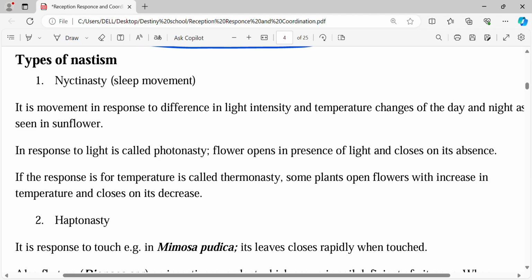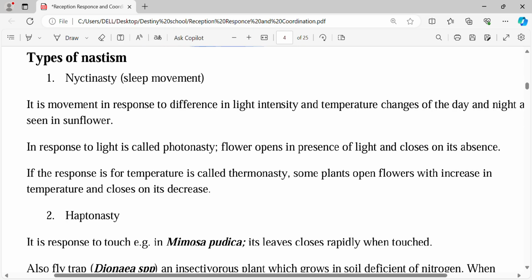So let's now look at some of these types. Types of nastism. So the very first one is nyctinasty. So the first type of nastism. Okay, of these types of nastism, they normally set number 2, this haptonasty. So they normally love to just ask about the haptonasty. The rest, not that much. So if you find them to be a little bit complicated for you, then the one that you need to master is just haptonasty. The other types are not really common in exam. And also this nyctinasty a little bit.